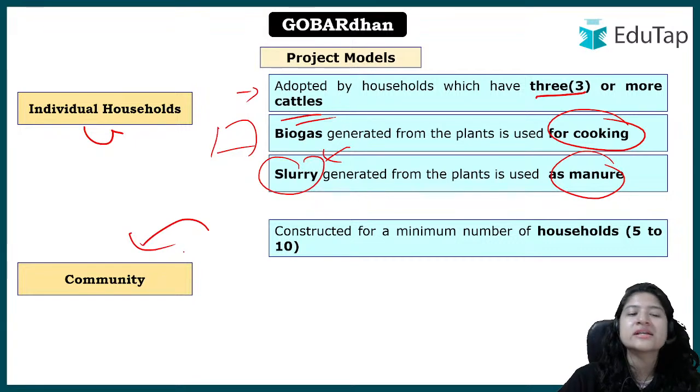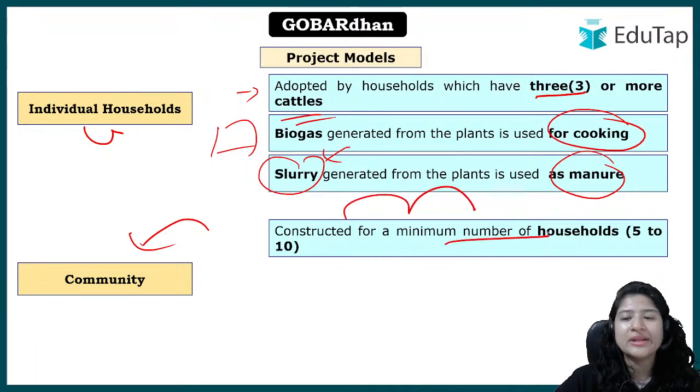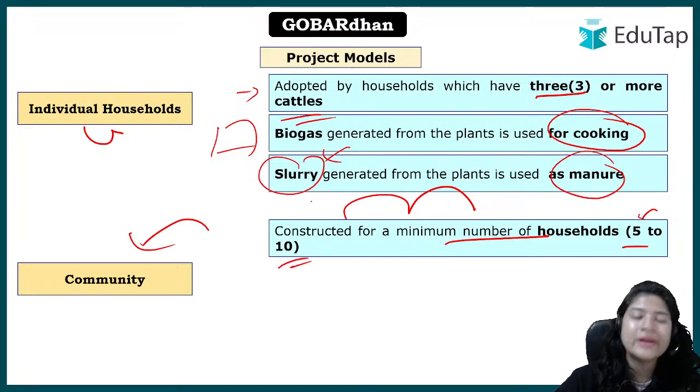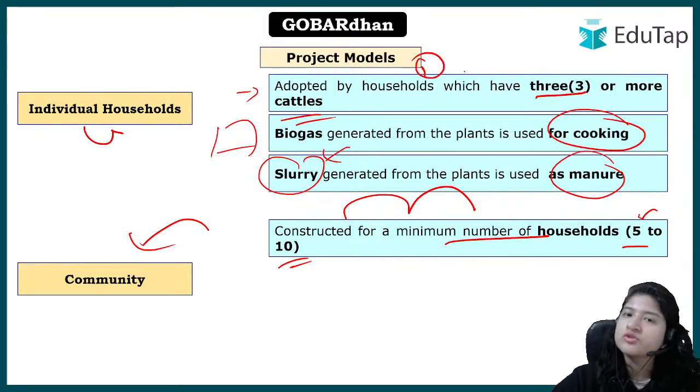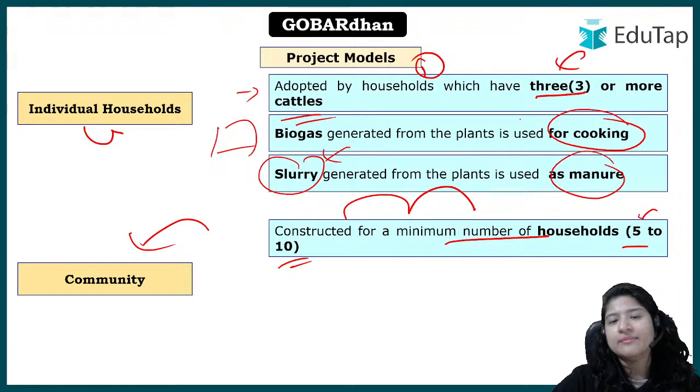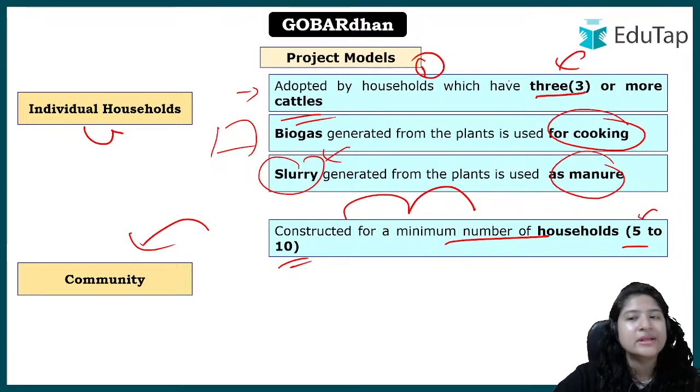Now, the next model is community. So here we are talking about more people, we are talking about a community, right? This particular model will be constructed for a minimum of 5 to 10 households. Please keep in mind, here we are talking about 5 to 10 households, so definitely they can have n number of cows. In the first case, there was an individual household, only one house which can have n number of people, but the cattle requirement was minimum 3, maximum can be up to them, but minimum 3 should be there to be part of the individual household project model, right? But for the community, 5 to 10 households should be there, 5 to 10 families should be involved, and the cattle that they have, okay?